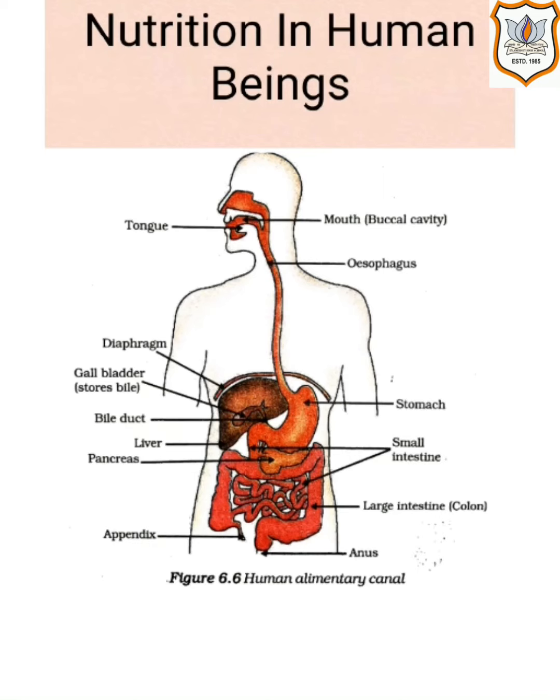The unabsorbed food is sent into the large intestine, where its wall absorbs more water from this material. The rest of the material is removed from the body via the anus. The exit of this waste material is regulated by the anal sphincter. So this is the complete nutrition process in human beings, that is, ingestion, digestion, absorption, assimilation, and egestion.